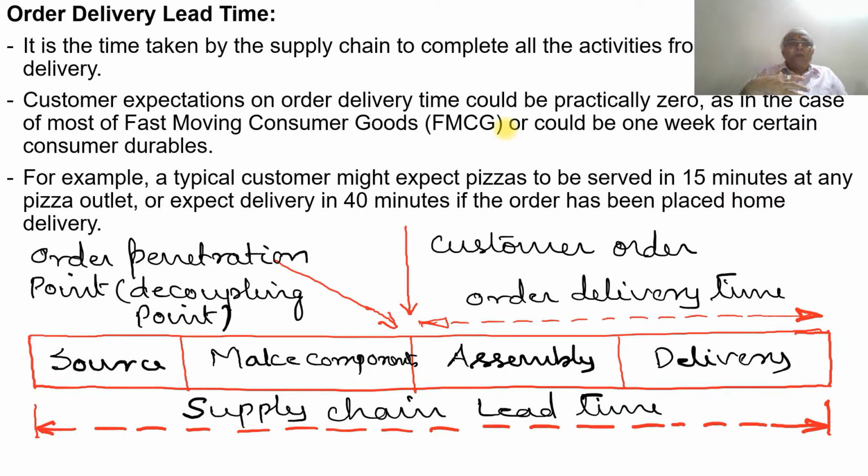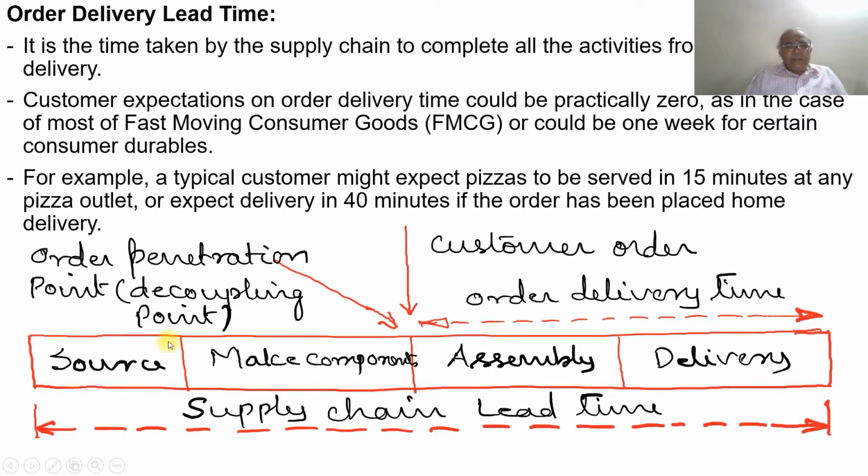That is what is called fast-moving consumer goods, or it could be 1 week for certain consumer durables. For example, a typical customer might expect pizza to be served in 15 minutes at any pizza outlet, or expect delivery in 40 minutes if the order has been placed for home delivery.